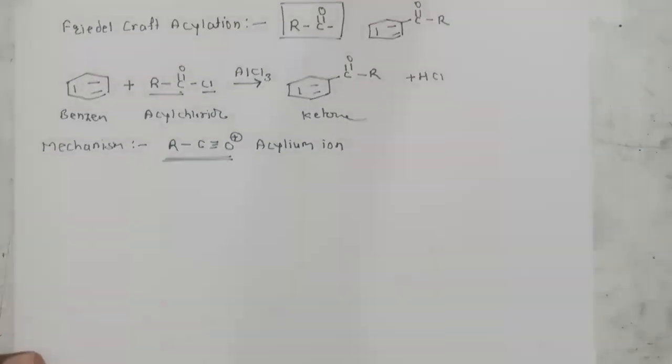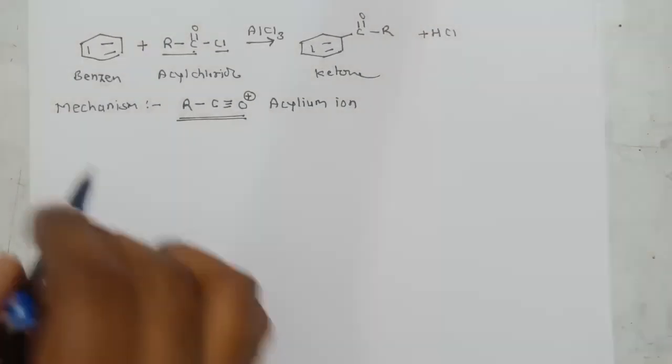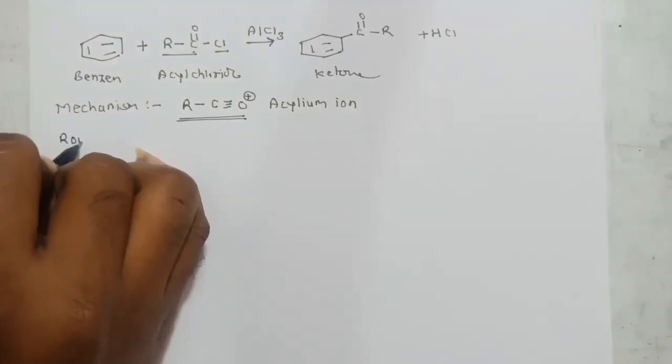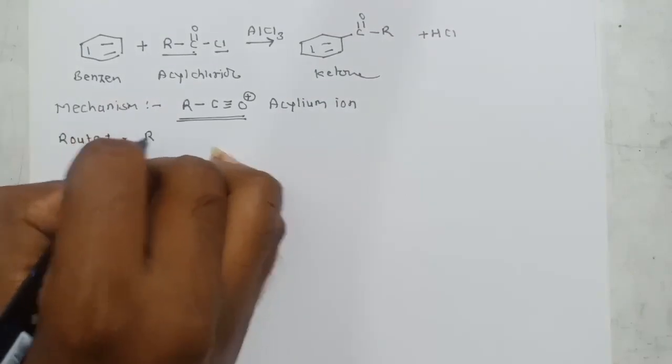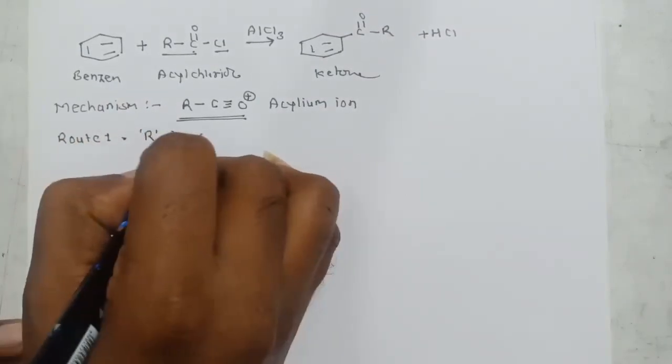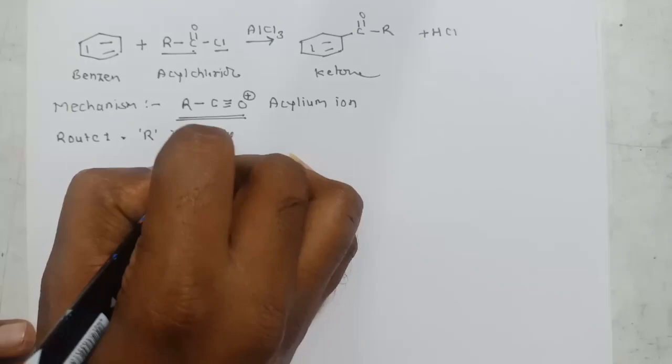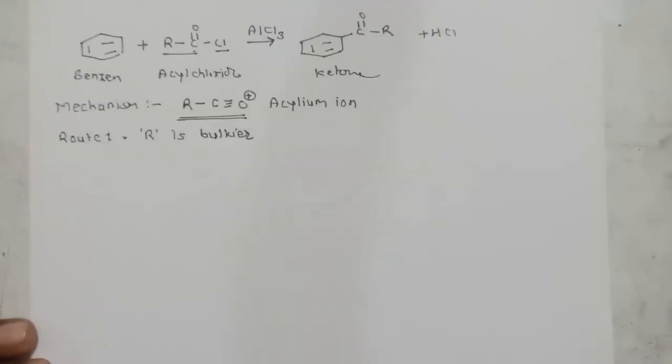Now we will learn the mechanism with route first, that is if R is bulkier. If R is bulkier, then what will happen? We will learn the mechanism.